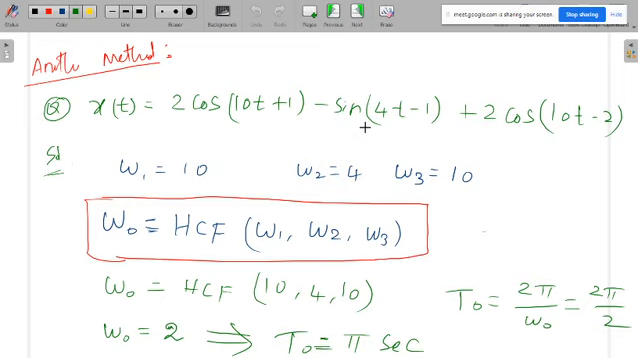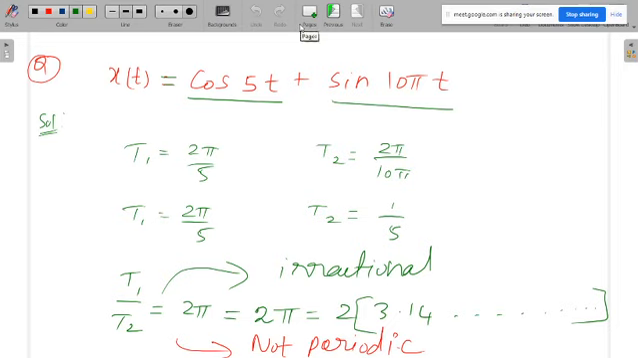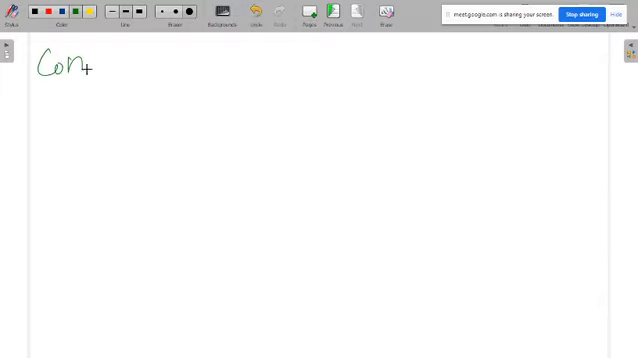Finally, we have seen that when there is a combination of signals, the signal may be periodic or it may not be periodic. It is decided by the ratios, whether the ratios are rational or irrational. If the ratios are rational, then that signal is periodic. If it is irrational, then that is aperiodic. So finally we can get some conclusion for the combination of signals.